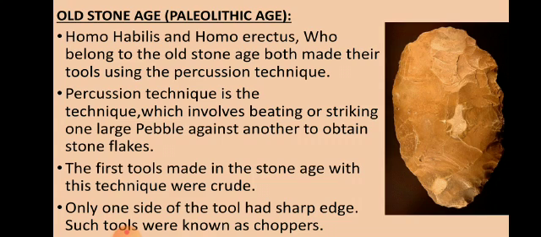Only one side of this had a sharp edge. Such tools were known as choppers. Because a big stone was struck, or we can say it was made by the percussion technique, when it was broken, the broken part was pointed and the remaining part was not as pointed as the broken part. Now you might have experienced this when you break something. Even when you are playing in the class with a plastic scale, and by mistake it is broken into two pieces, the broken side will be more pointed than the other side.